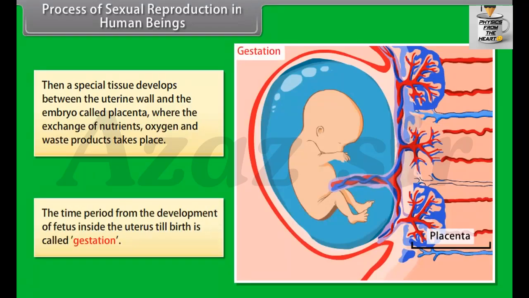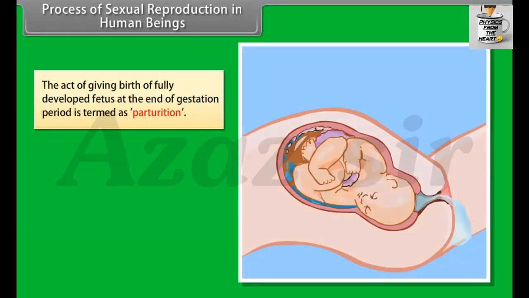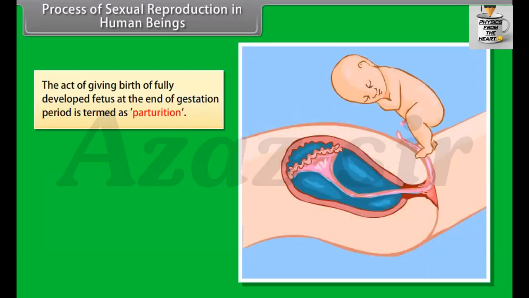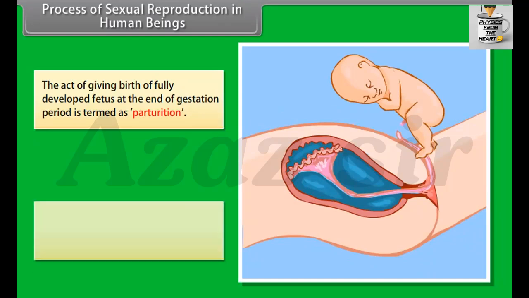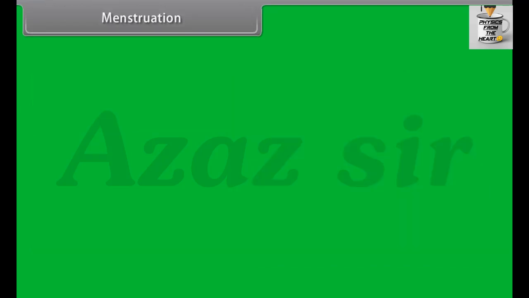The time period from the development of the fetus inside the uterus till birth is called gestation. The act of giving birth to a fully developed fetus at the end of the gestation period is termed as parturition. The development of the child inside the mother's body takes approximately 9 months' time.